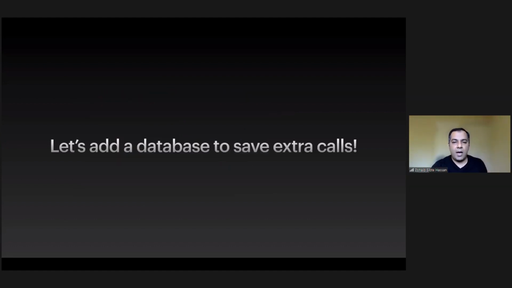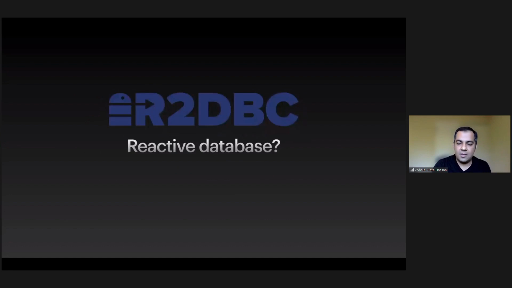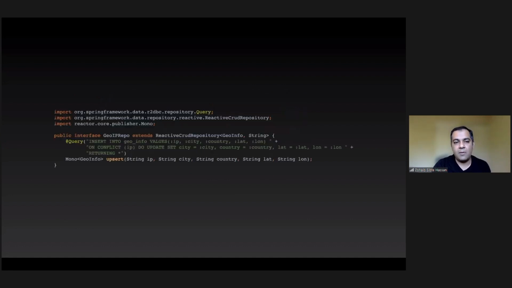So let's do a database to save the calls. We did the call to make the network call and fetch the response. What I want to do is something like this: database cached with IP and callback. And in the callback, I'm saying call service with IP, right? So where can I get a reactive database? You're in luck. R2DBC for now has a reactive database.